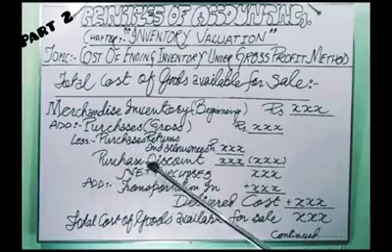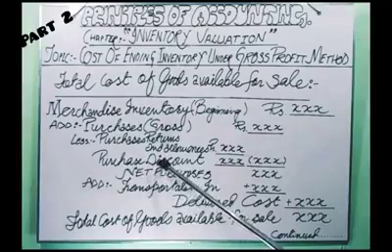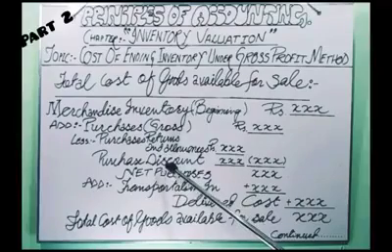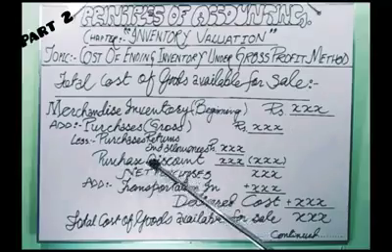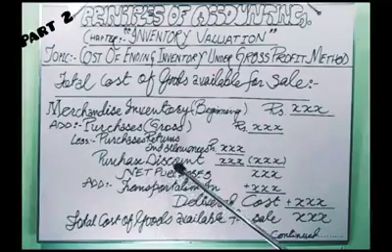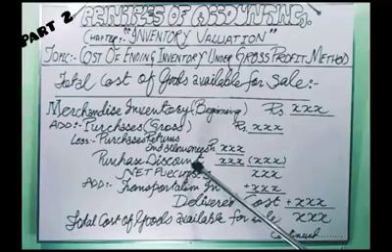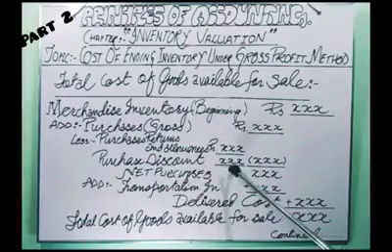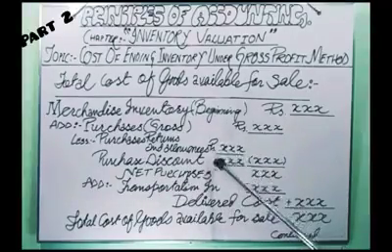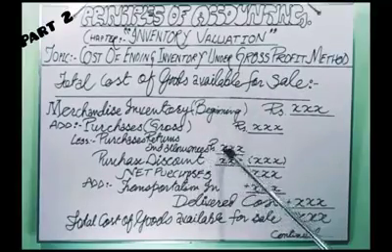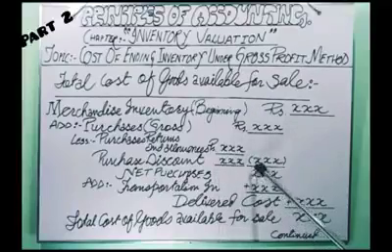Now, if we have got any purchase discounts, meaning we have paid the amount of money within a stipulated time period and we get certain discounts on our purchases, it is called purchase discount. If we have got purchase discount from our supplier because we have made prior payment before the maturity of the time period, we put the amount of purchase discount over here. Then, adding these two amounts, purchase returns and allowances and purchase discount, we put the total of these two amounts over here.